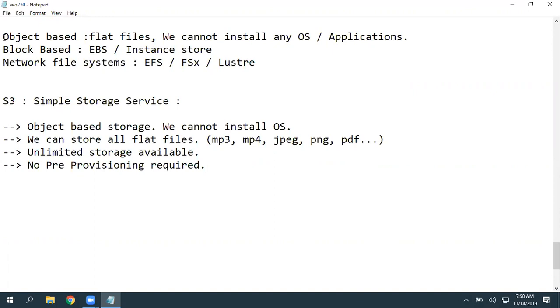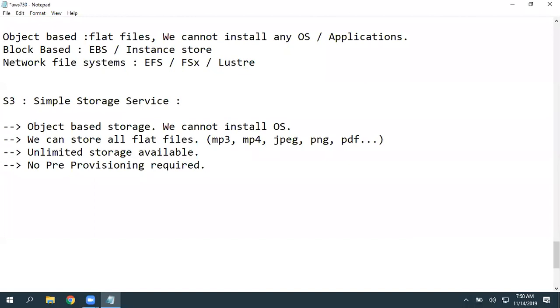By the end of the month, how much data you have stored, how many requests happened on that data, and how much data was transferred. Based on these three things, you are going to get charged. And we will get this S3 under free tier limitation. So you really no need to worry about provisioning the capacities whenever you are working with S3.